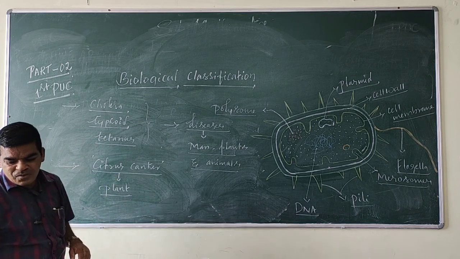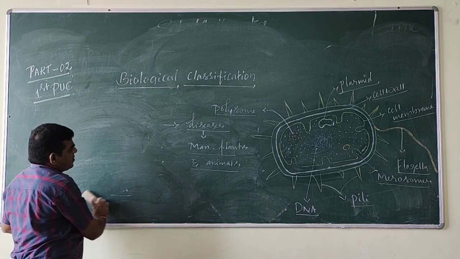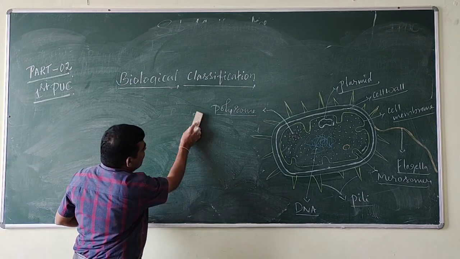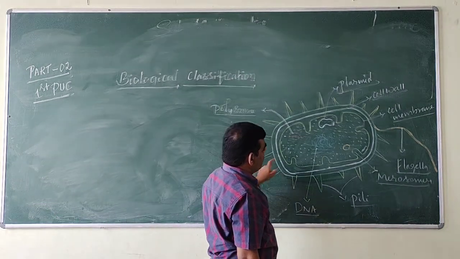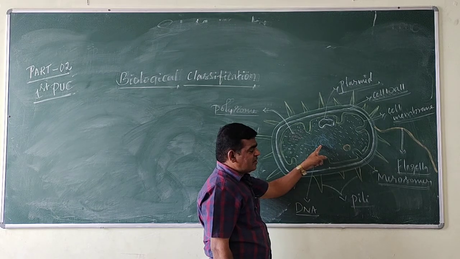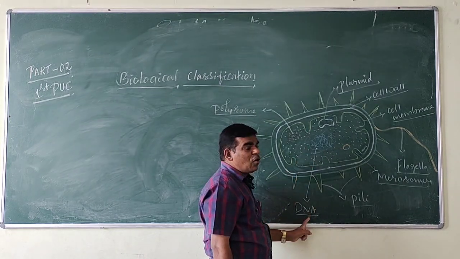Okay. So then, reproduction. The next point is reproduction. Clear the structure of the bacterial cell. The nucleus is absent in the bacterial cell. Instead of a nucleus, a nucleoid is present.